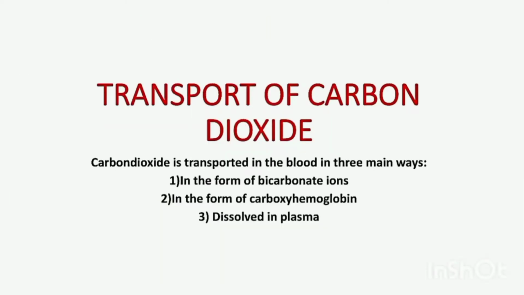Transport of the carbon dioxide in the blood. Now we learn about how the carbon dioxide is transported in the blood. There are three ways: first, in the form of bicarbonate ions; second, in the form of carboxyhemoglobin; and third, dissolved in the plasma in a very small quantity.